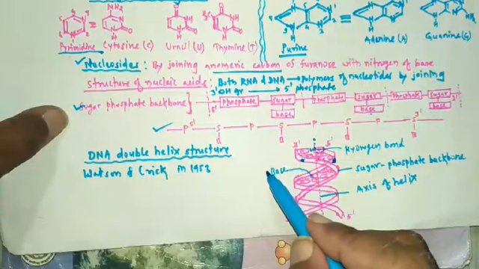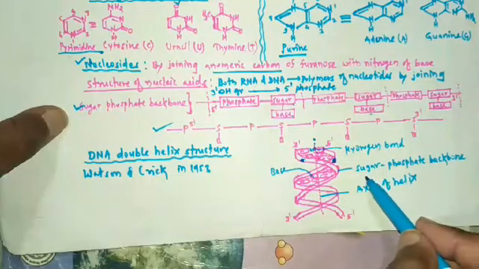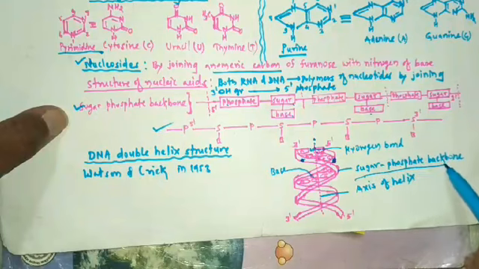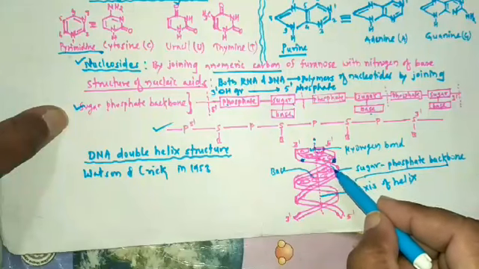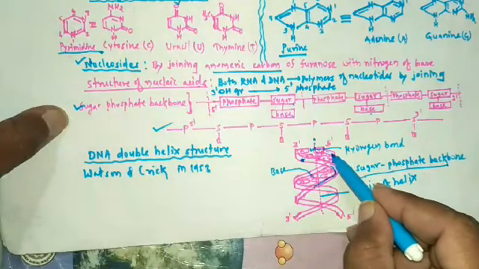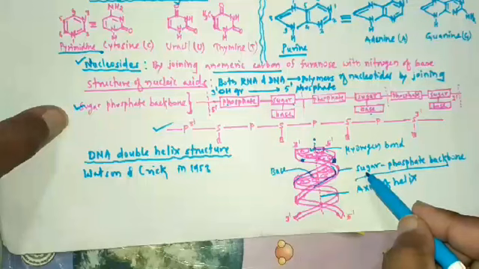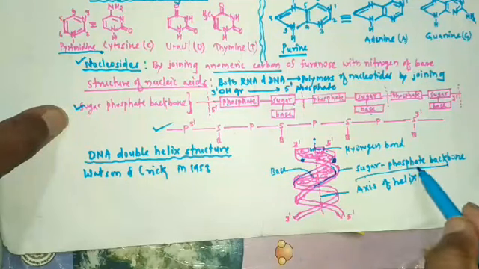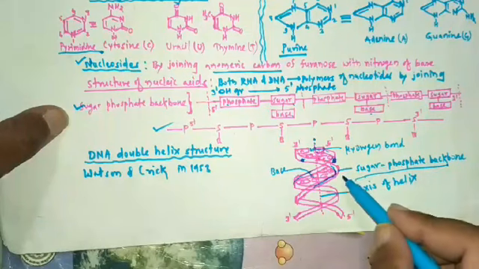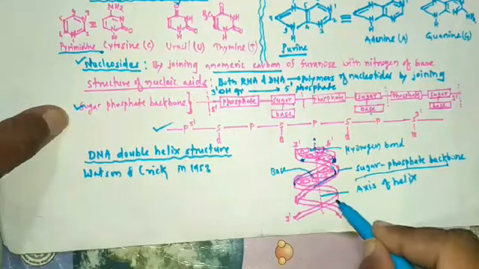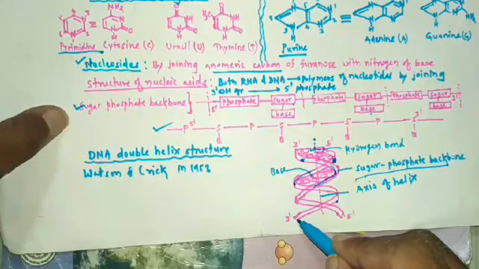So the sugar phosphate backbone lies on the outer side of the helix. So the sugar phosphate backbone lies on the outer side of the double helix structure.